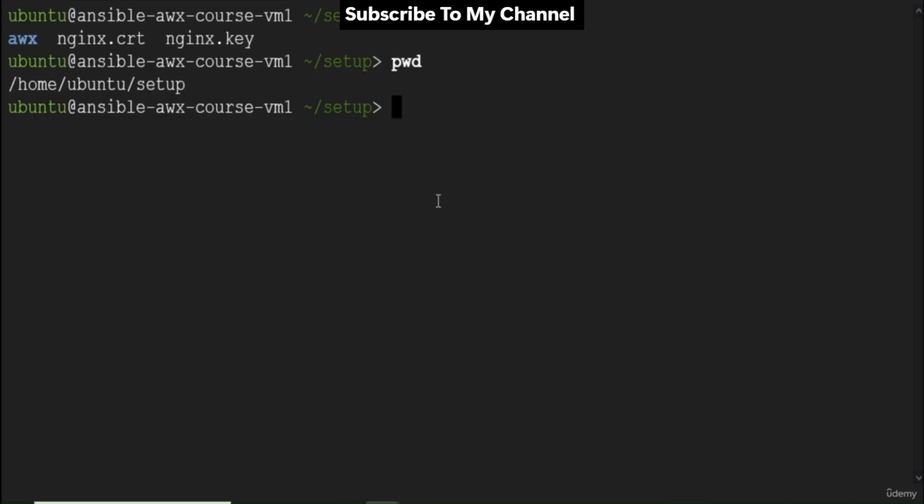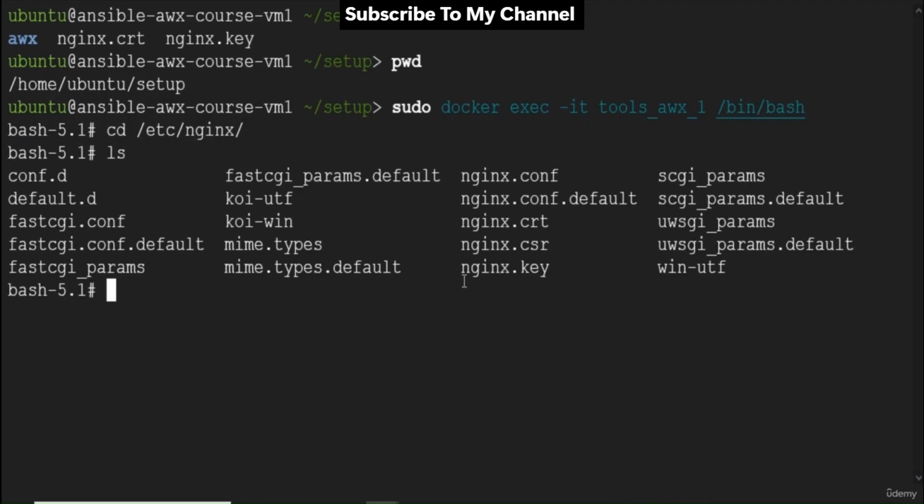Now once you have your files ready in this directory, connect to the container and take a backup of the existing certificate and key which are already there. To do so, run sudo docker exec -it tools_awx_1, which is the container name, /bin/bash. Please note that the containers must be in running status. If you are unable to get inside the container and it shows a no containers are running error message, then simply start the containers using sudo docker start followed by the container name.